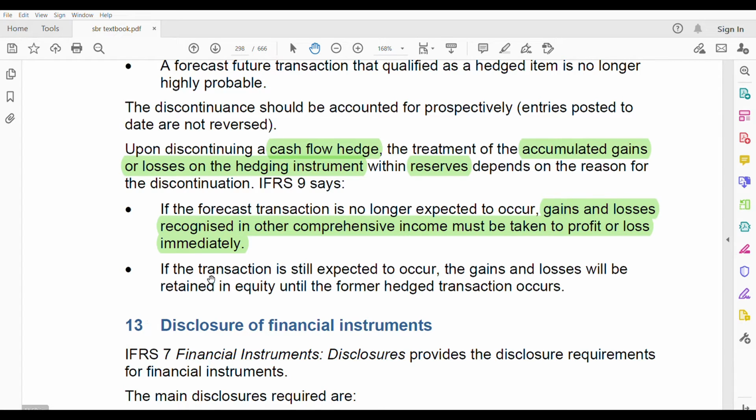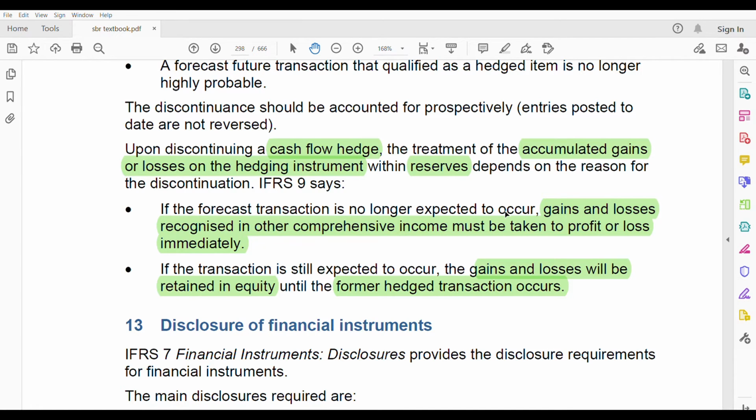Second one, the transaction is still expected to occur, but the gain and losses will be retained in equity. In this condition, gain and losses will be retained in the equity. That means other comprehensive income will already be there until the former hedge transaction occurs. That means before the hedge transaction occurs. Okay, so you need to remember this too.